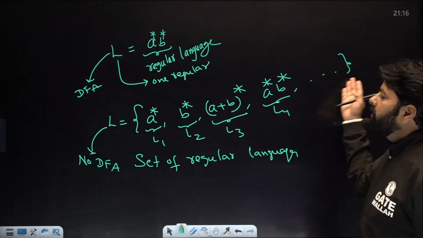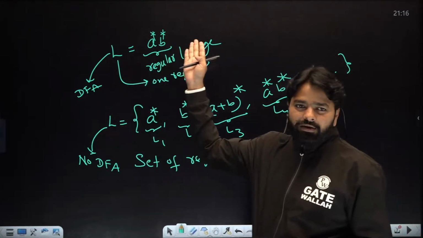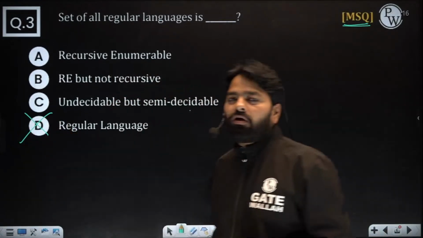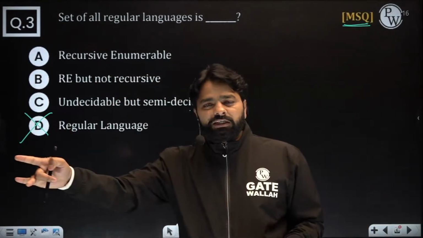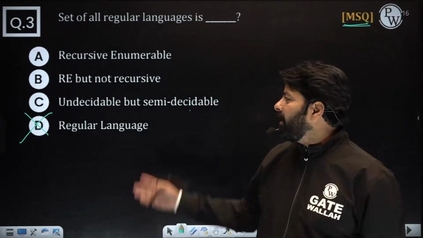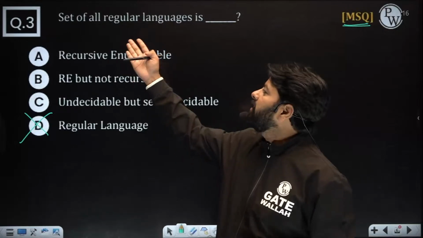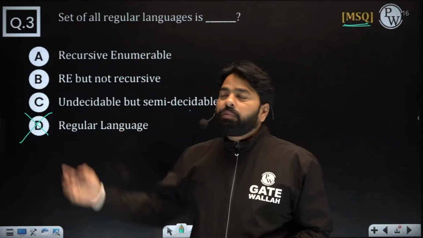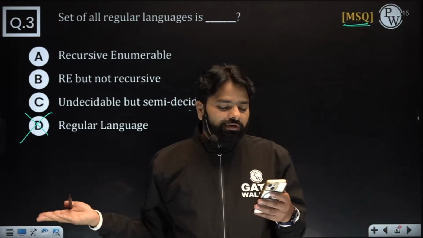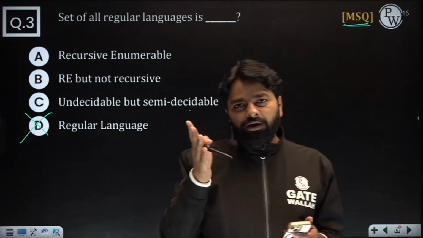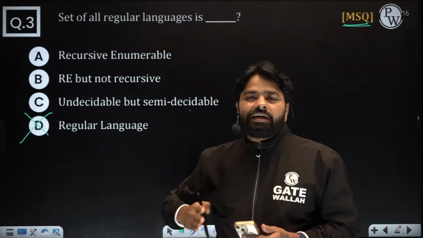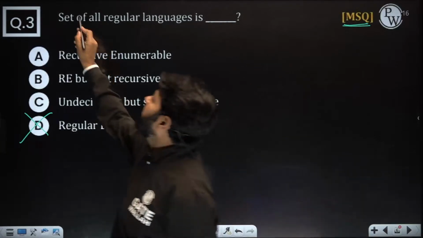Now we are asking the set of regulars. We are not asking one regular. So you should never choose D. This is completely wrong. One person, set of persons, both are different, okay? Everybody was choosing D, D. Why D? You don't understand set of regulars and one regular, plural and singular word? Clear? So look at the sentence carefully. It's not one regular. I want set of all regular languages. This set I am asking here.